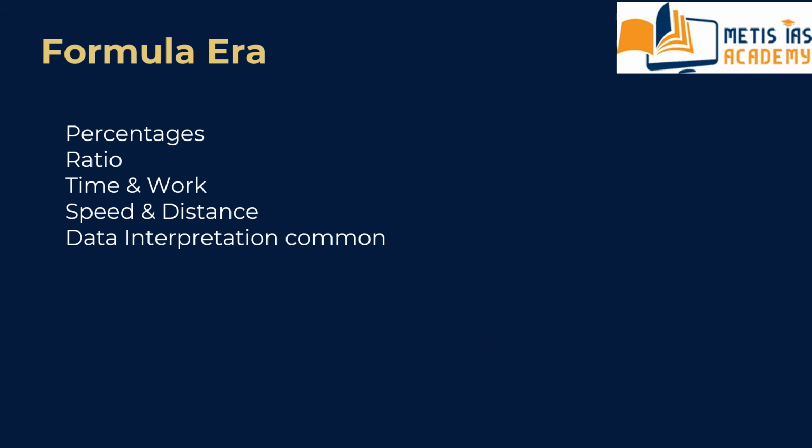Students who clear GS comfortably often fail in CSAT. Not because the syllabus is vast, not because the mathematics is advanced, but because they misunderstand how UPSC designs paper 2, that is CSAT.